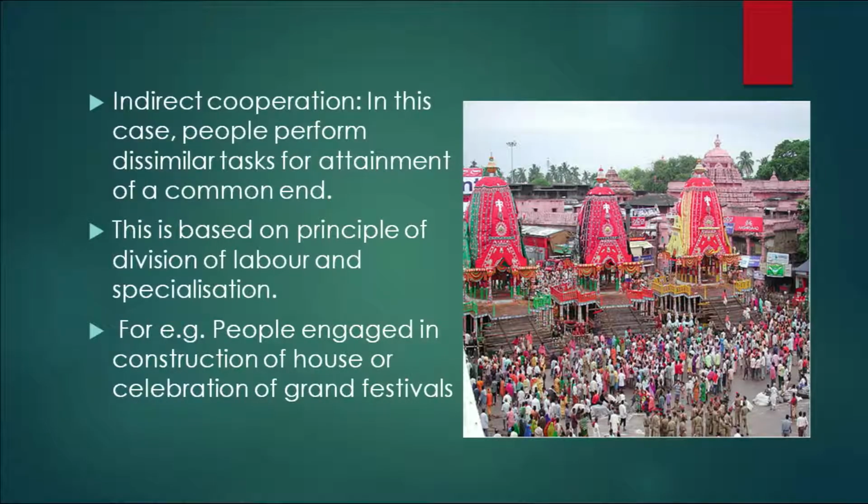And what is indirect cooperation? In this case, people perform dissimilar activities for attainment of a common end. You can see the famous car festival which we call Rath Yatra in Puri, Odisha. So you can see that everyone has the common objective of how to do the rituals, how to see Lord Jagannath, Balabhadra and Subhadra. So there are many lakhs of devotees who came here to perform the rituals.